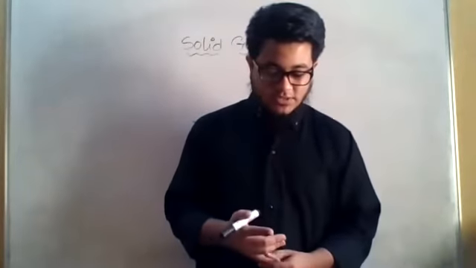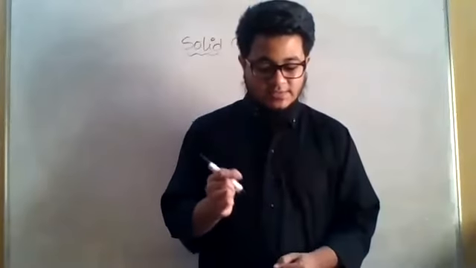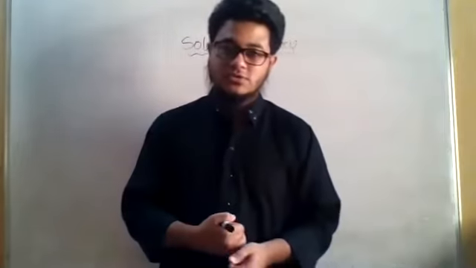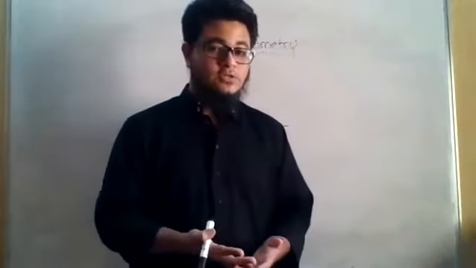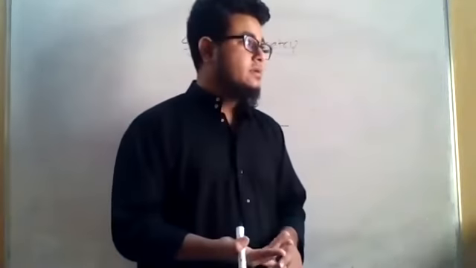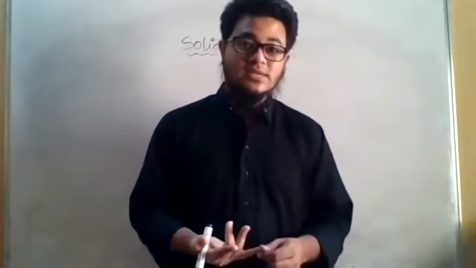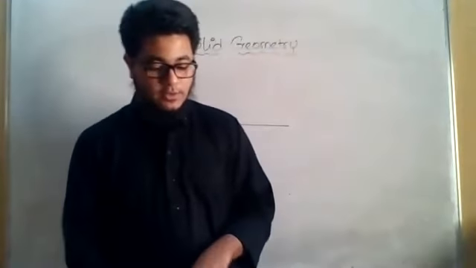The branch of mathematics which concerns the properties of solids and surfaces, lines and points is called solid geometry. In this chapter we will be talking about several types of solids, like cube, parallelepiped, then cone, cylinder, like this. Several types of shapes, inshallah we will be discussing them.